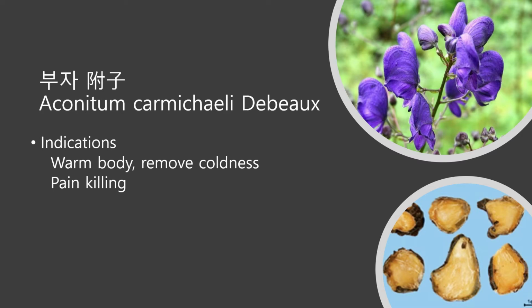부자 is a very important and dangerous herb. In Europe and Asia, they used to poison people. Buja has toxic alkaloid like aconitin, which can kill people. But on the other hand, it's a very useful, essential herb for pain.